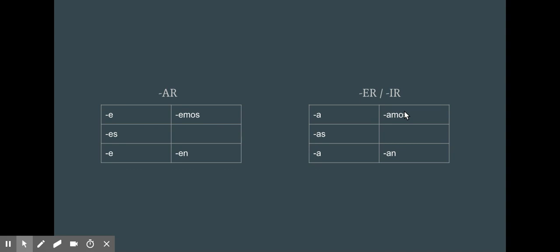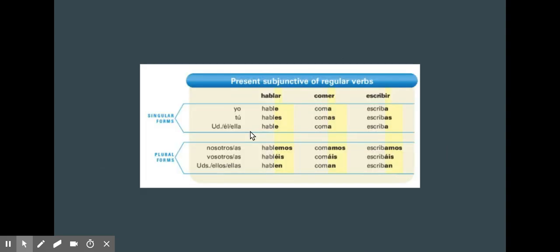So as you can see here, these are just the general verb endings for AR, ER, and IR verbs in the subjunctive. AR verbs just have one ending, and ER and IR verbs have both the same endings. So what you do is you take off ER, IR, AR, and add the appropriate ending depending on who is doing the action.